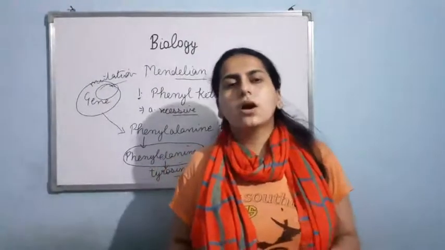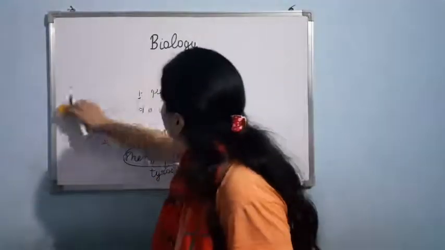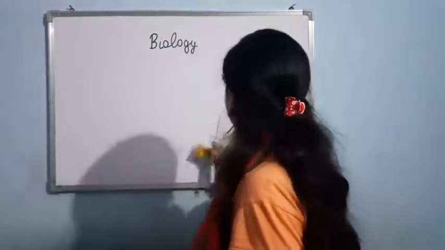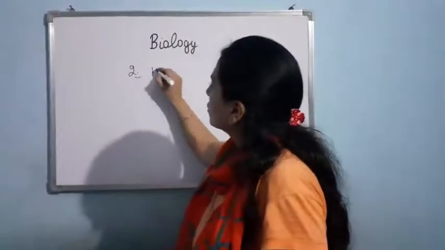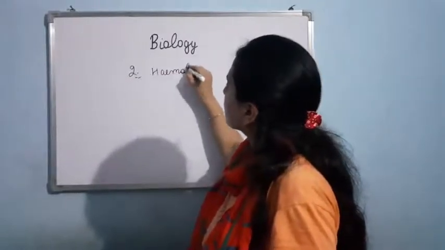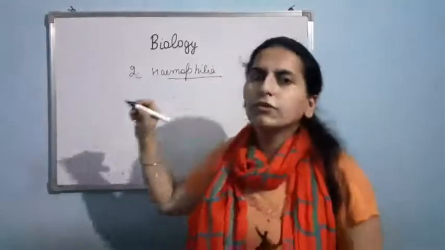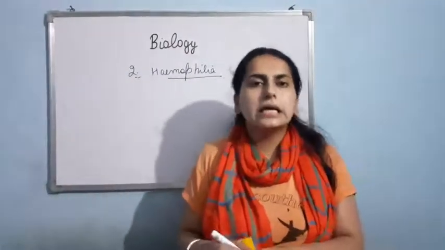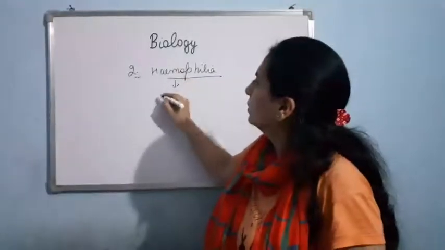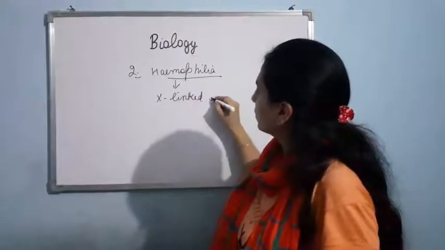Now, let us talk about the second example of Mendelian disorder, and that is hemophilia. First of all, what is hemophilia, what is its cause, and what are the symptoms? Clear? Hemophilia is basically a genetic disorder. It is an X-linked recessive disorder.